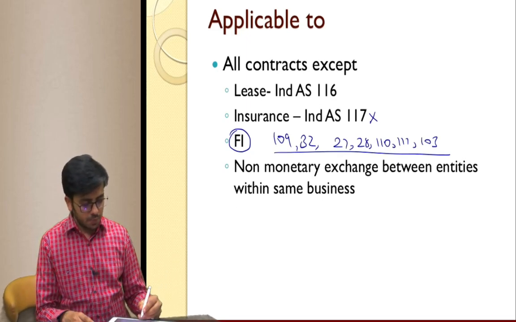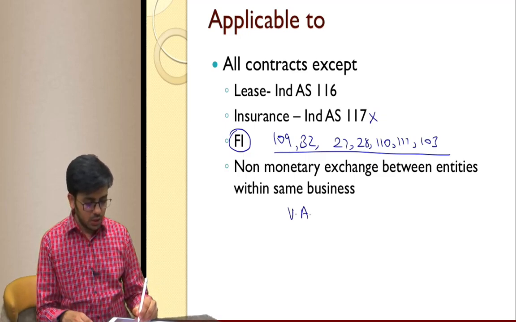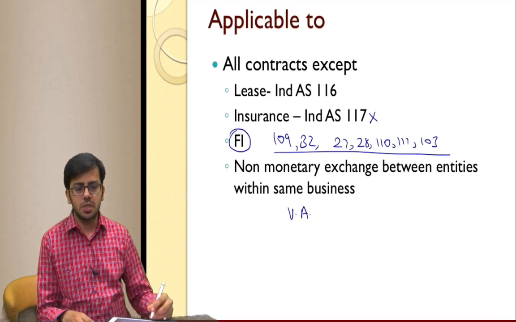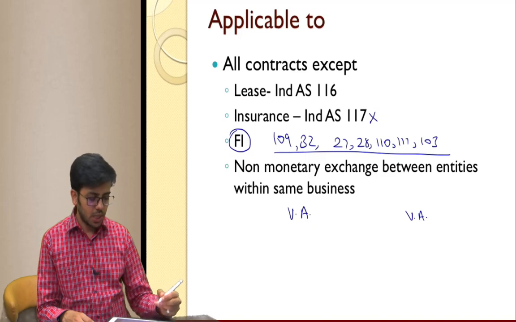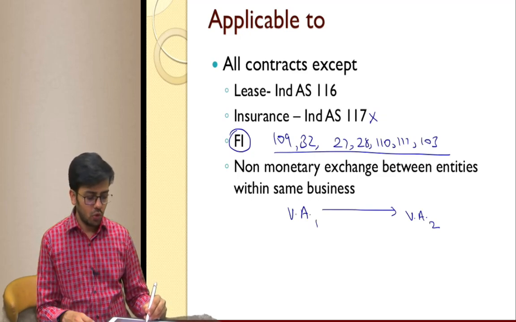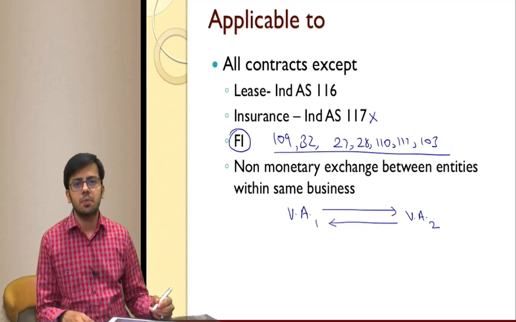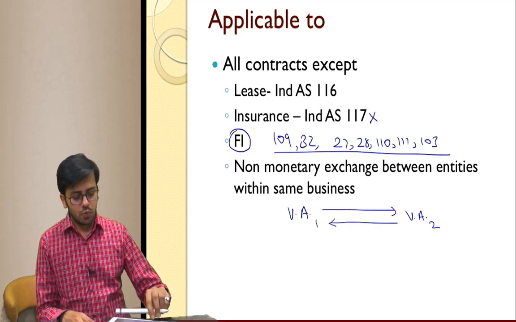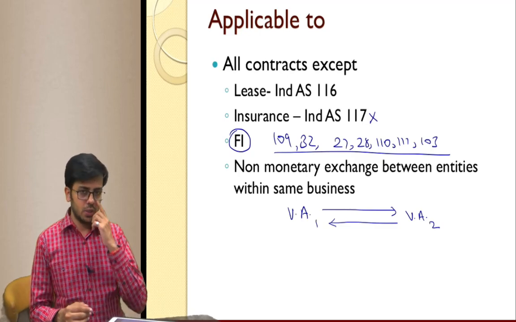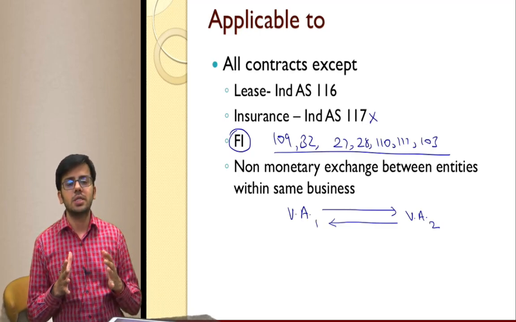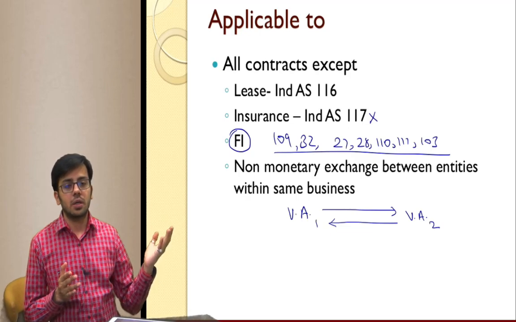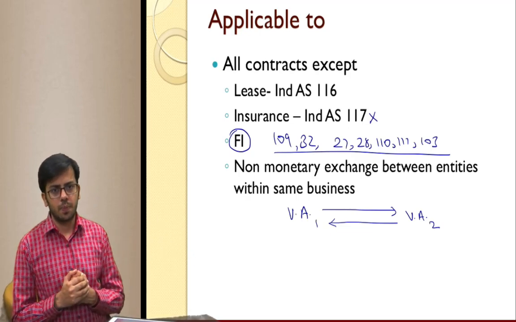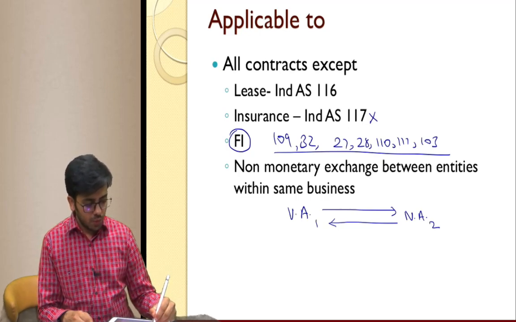The most common example given by ICAI is, suppose there is a video advertisement channel that places ads, and exchanges a non-monetary transaction with another video advertisement channel. They ask them that you place an ad in your videos and we will place your ads in my video. Such types of transactions are not revenue related. So the video advertisement channel will not recognize any revenue for the rights they have received from the other video channel. However, if this is a newspaper advertisement,